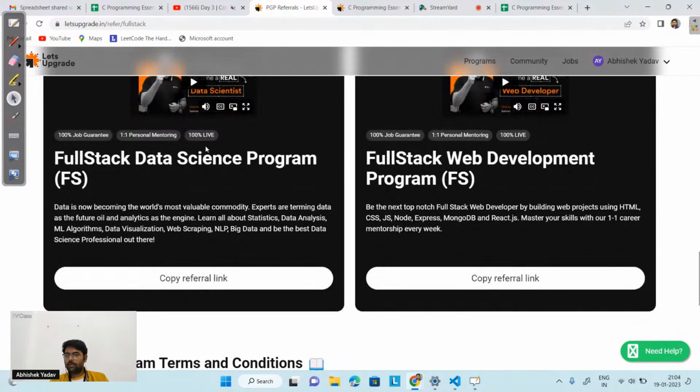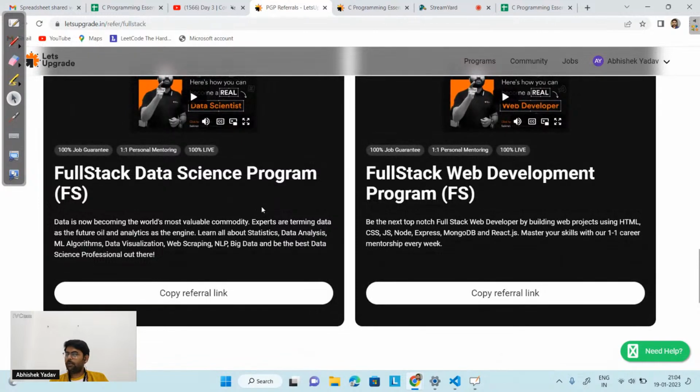And in the data science program, what are we having? We are having statistics, data analysis, and different machine learning algorithms. We will visualize the data, we will try to predict the data, and we will try to get the maximum accuracy possible there. We will be creating a lot of good projects there also. Apart from that, you will be learning big data, and you will be introduced to NLP, that is natural language processing. So it is also a good program that is going on in Let's Upgrade. You can go to the portal, and there you can check these programs.